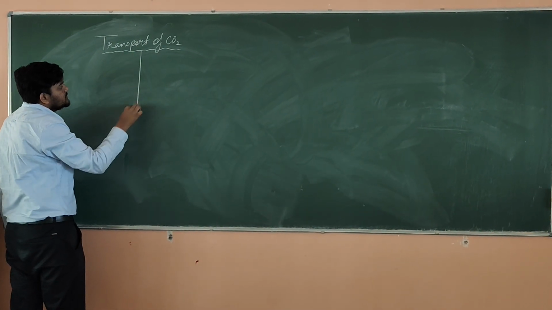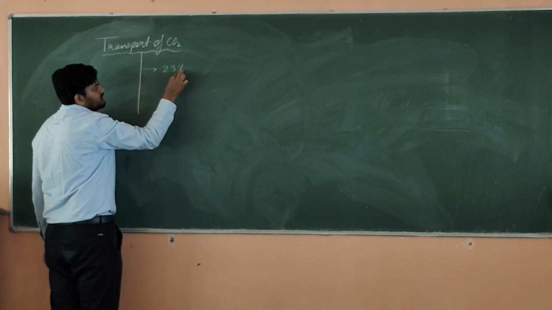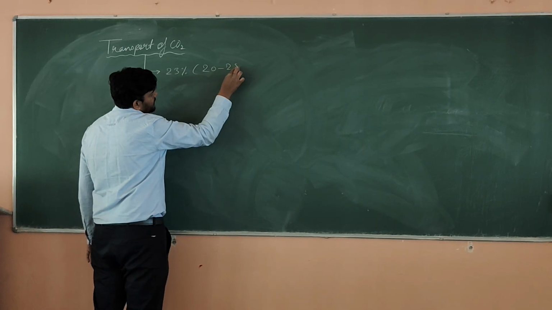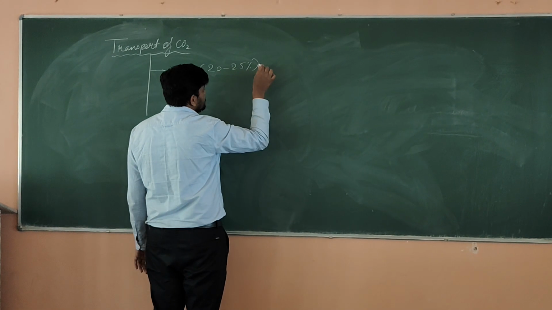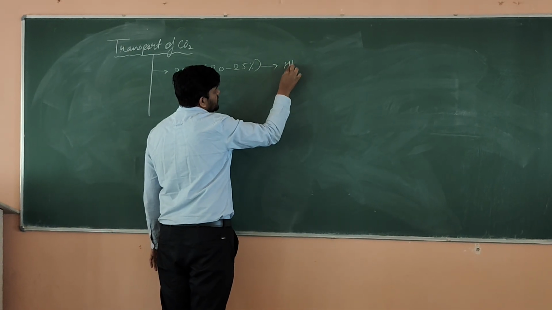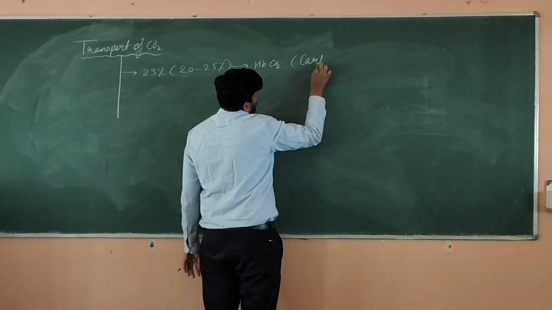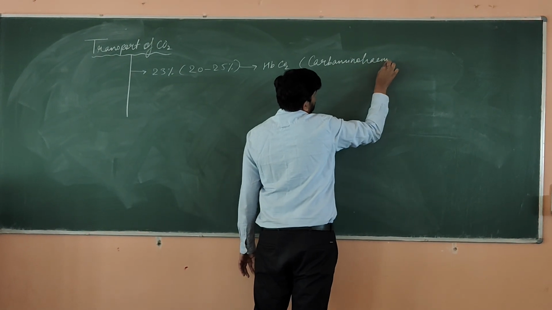In the case of CO2, in NCERT it is between 20 to 25%; on an average we can take 23% of the CO2 will be going in the form of HbCO2, that is known as carbamino hemoglobin.